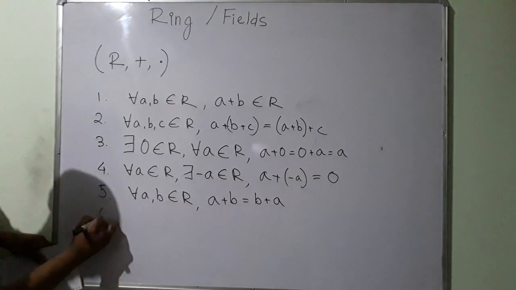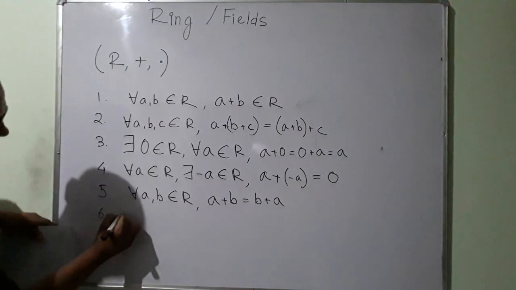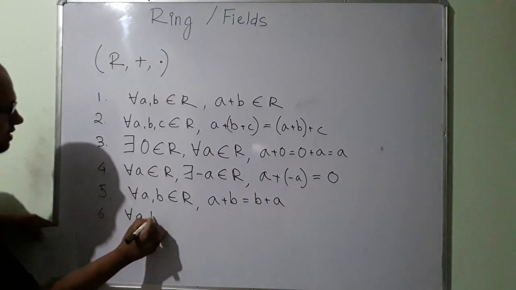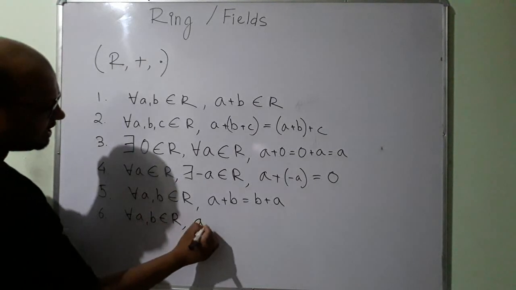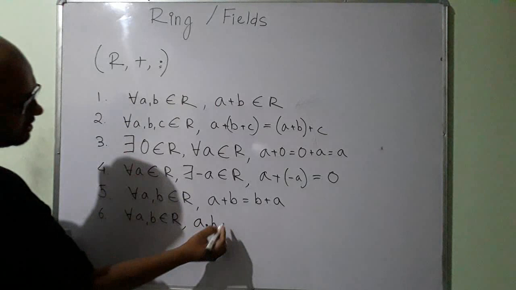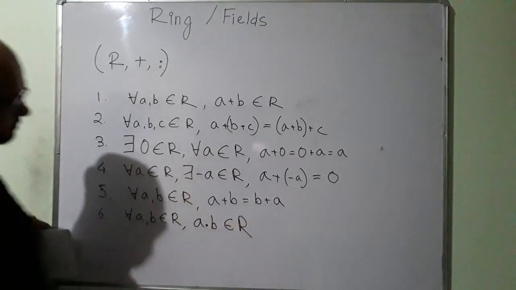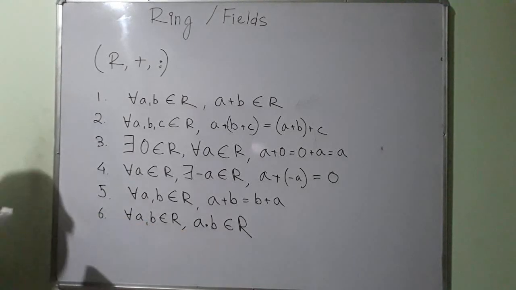Then number 6: for all a, b belonging to R, a dot b, the second operation, multiplication, must also belong to R. So multiplication must be closed, or this set must be closed under multiplication.